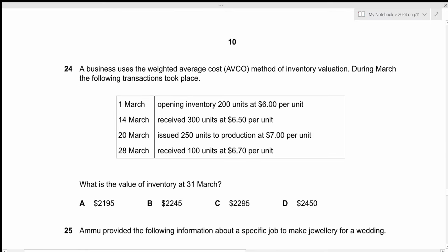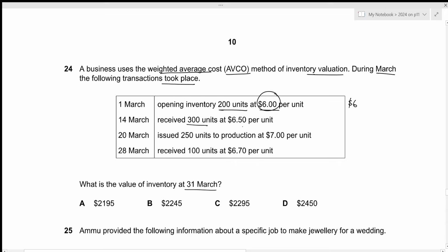A business uses the weighted average cost AVCO method of inventory valuation. During March, the following transactions took place. What is the value of inventory at 31st March? So we need the closing inventory using AVCO method. Remember, for AVCO method, we need to calculate the average after every receipt. Alright, so at the beginning date, we have 200 units at 6 per unit. So the average value is just going to be 6.